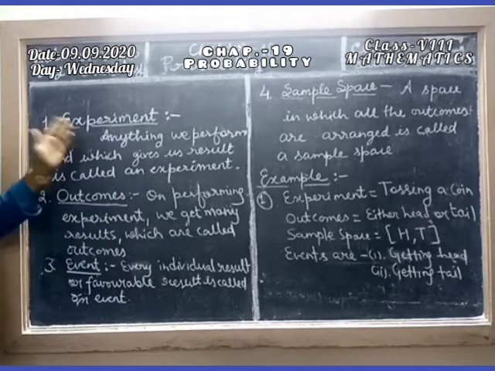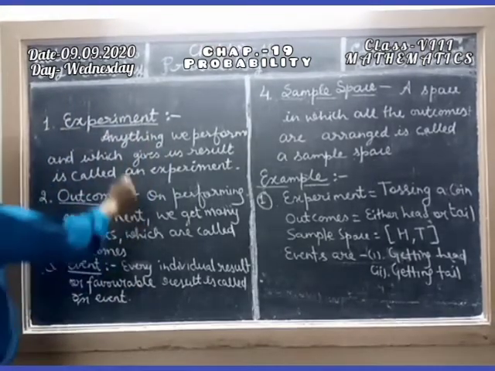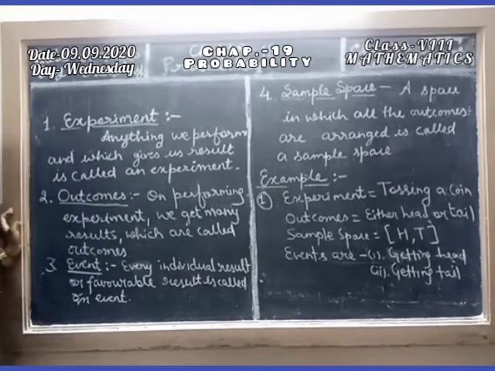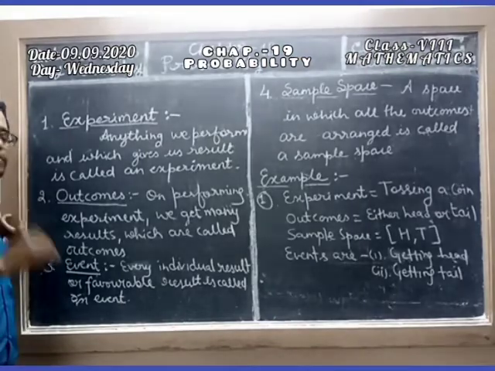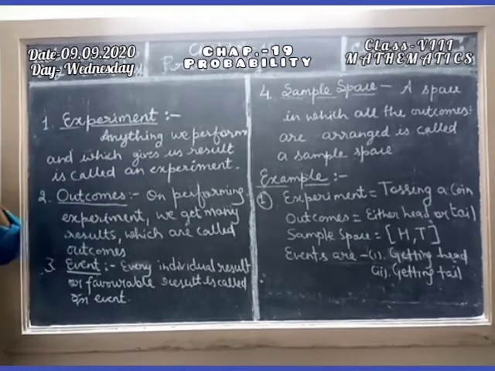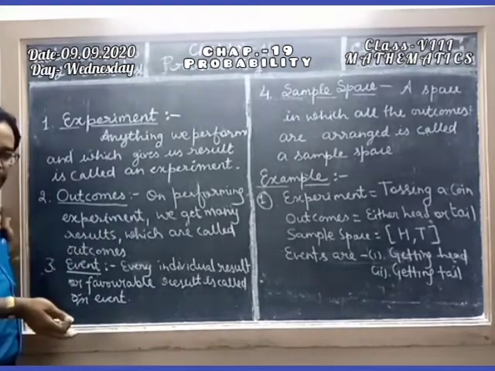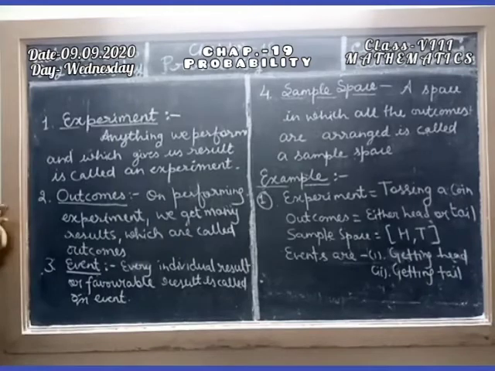So our first term is experiment. Anything we perform and which gives us a result is called an experiment. Clear? Outcomes: on performing an experiment, we get many results. So the results are called outcomes.